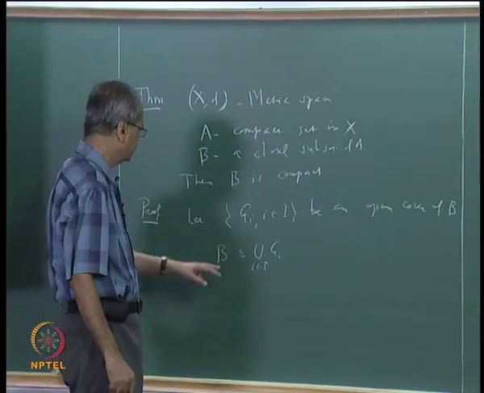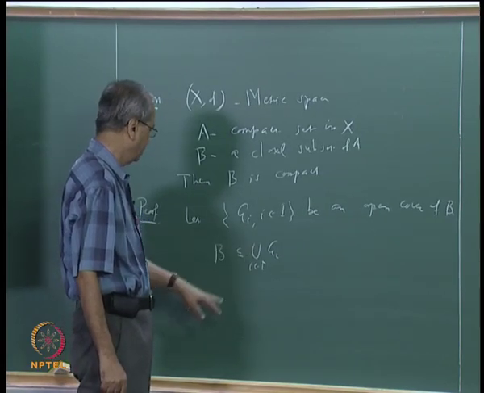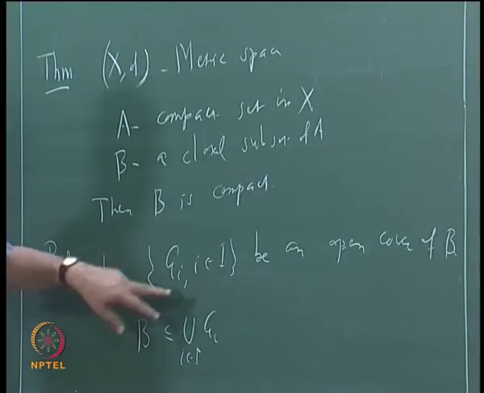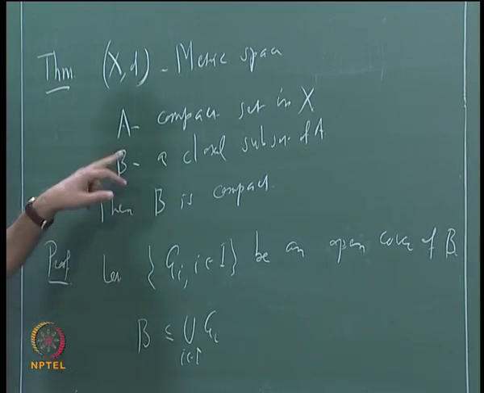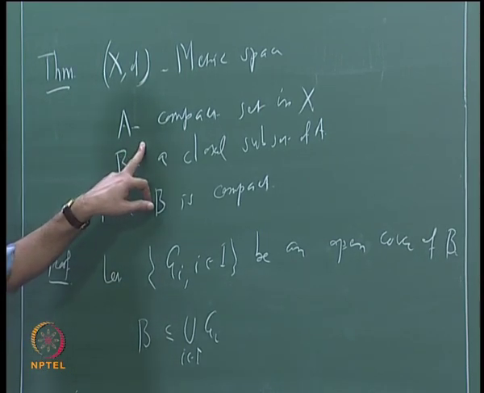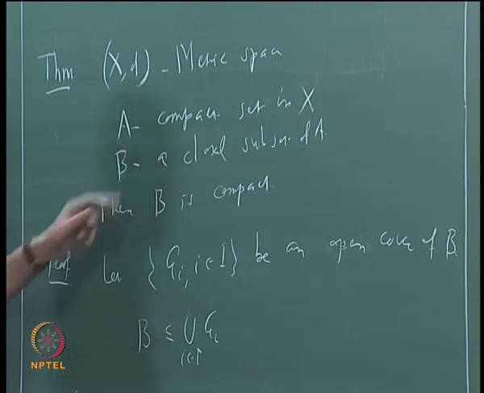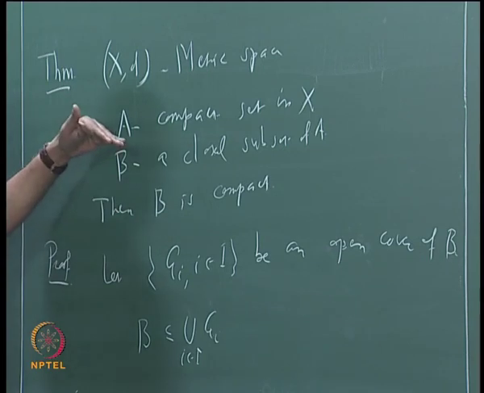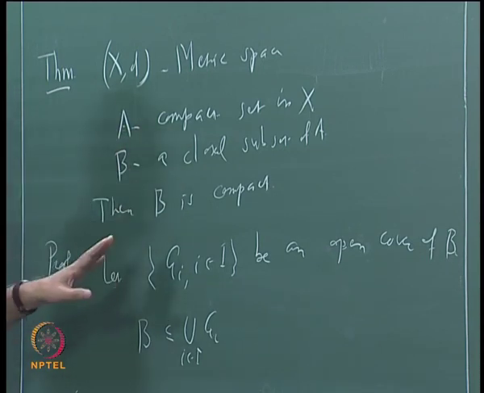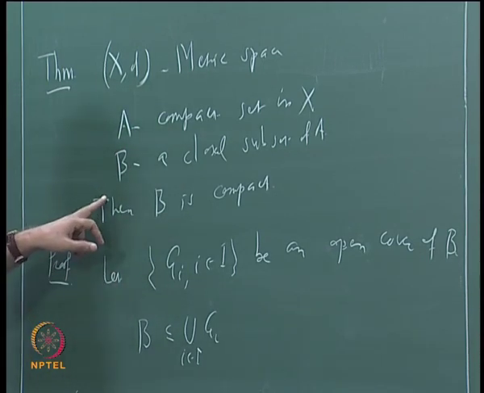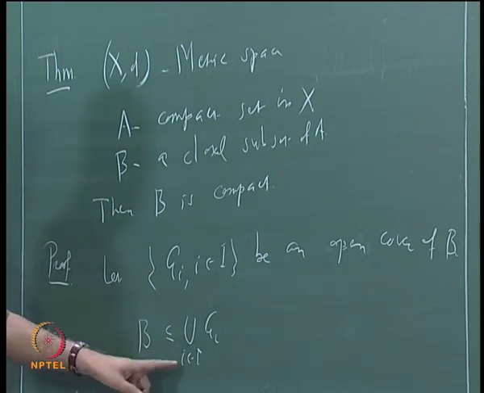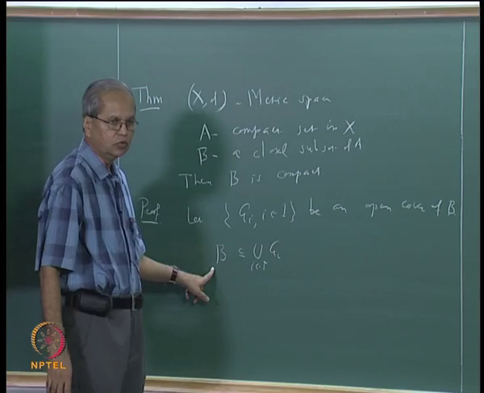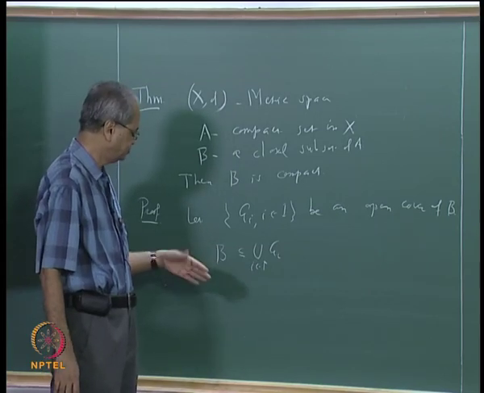Now suppose you take this family G_i, then this is a cover for B, but we are given that A is compact, that property has to be used somehow. That means we have to construct a cover of A, then we can get its finite subcover using the compactness of A. But this union of G_i covers only B. So what about the points outside B?